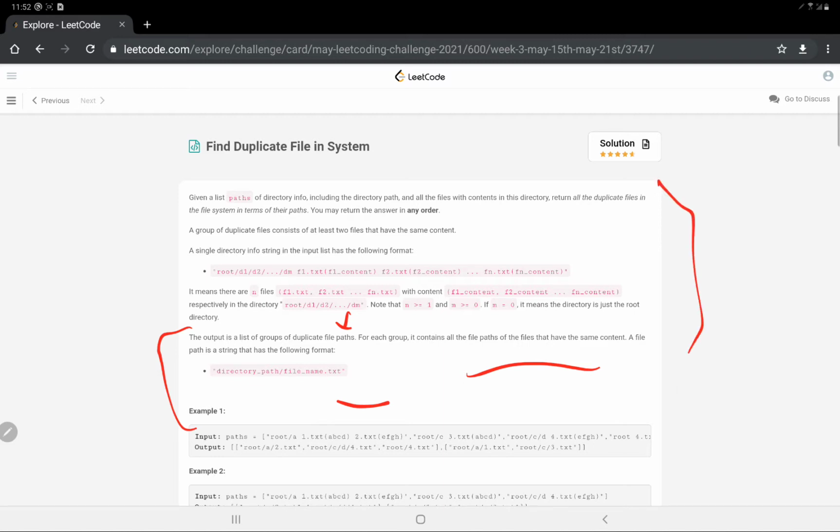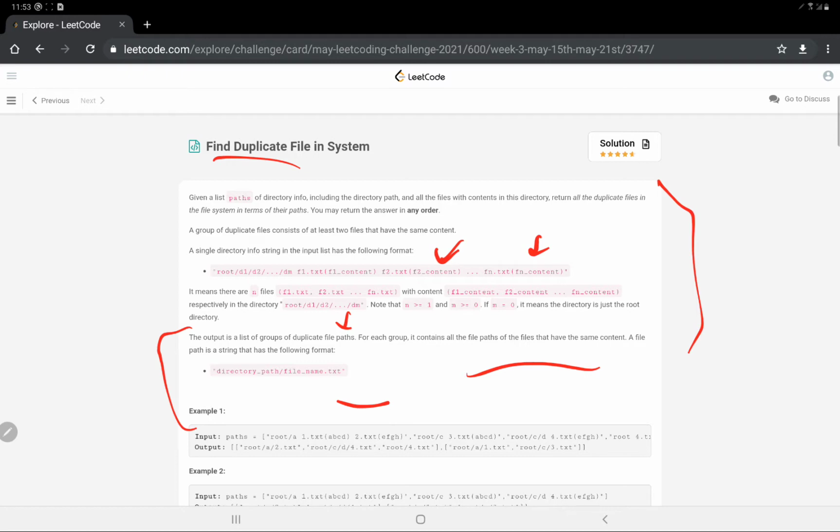I know this statement is a bit long and a bit difficult to understand, but to simplify it, it is nothing but finding the duplicates, and we mainly have to look at the content. The thing that makes the question more difficult is the way the input is given to us. Had the input been given as one string array containing the content and another string array containing the directories, it would be much simpler. Then we would just create a hash map and traverse. We will discuss in the approach how we are going to solve this problem.